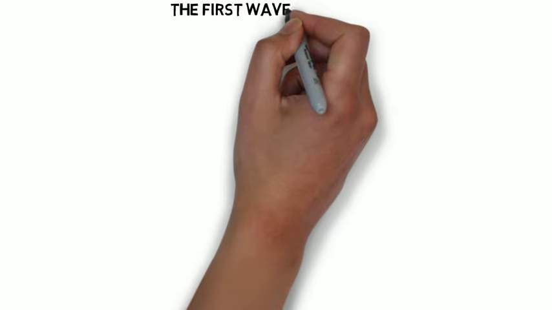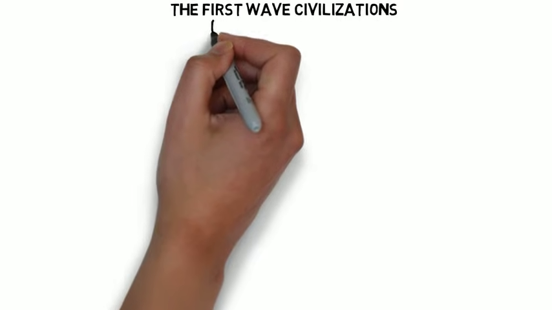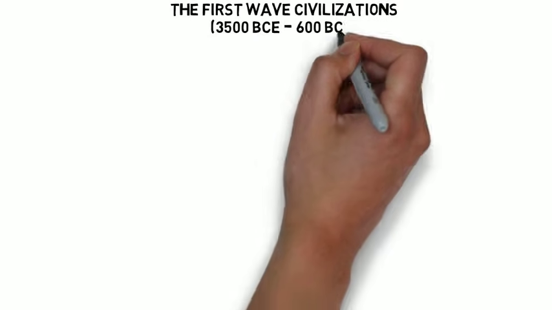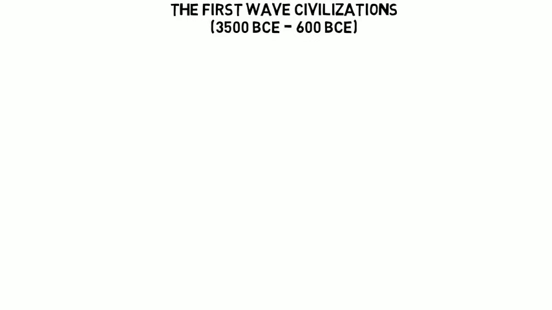Hello students and welcome to Global History and Geography video lecture number 2, in which we will discuss the first wave of civilizations which occurred roughly between 3500 BCE and 600 BCE.